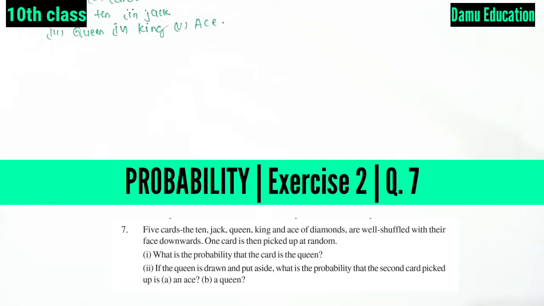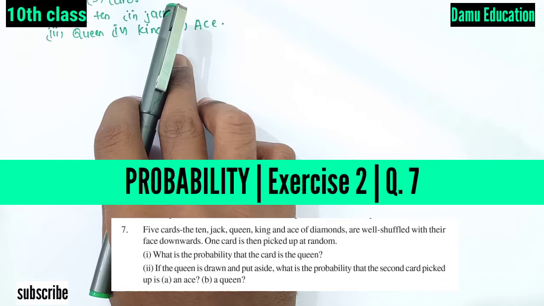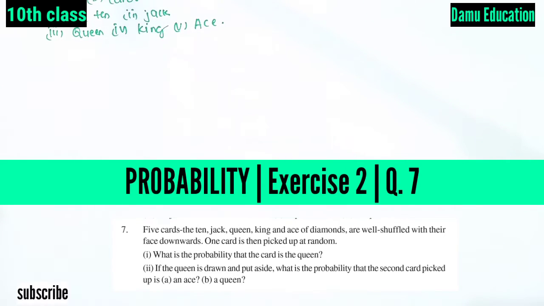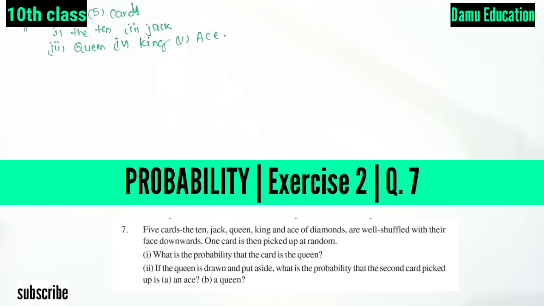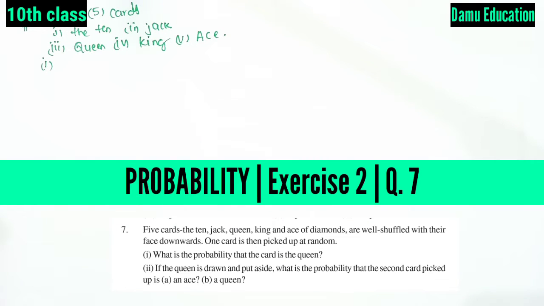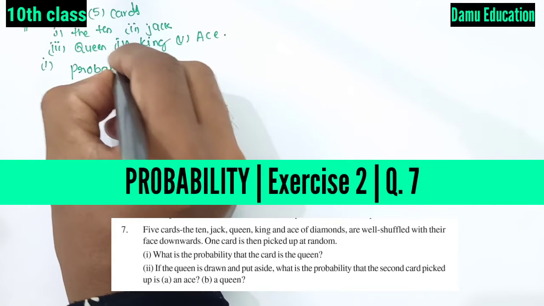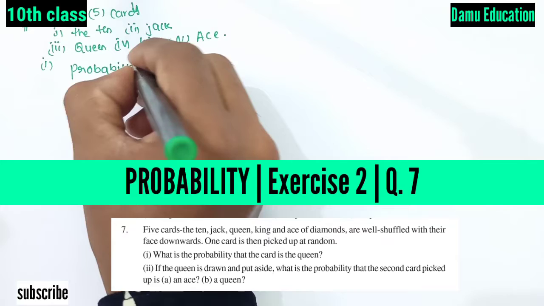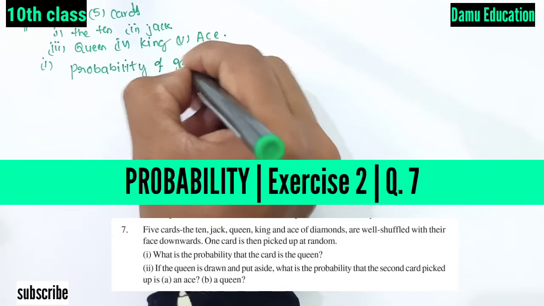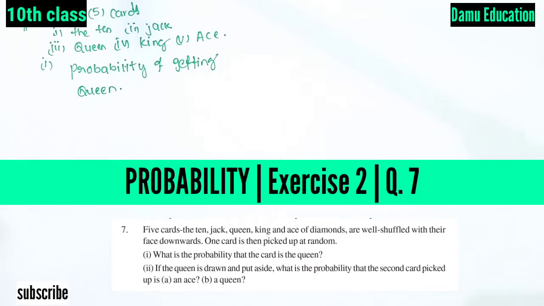So they are well shuffled with their faces downwards. One card is picked up at random. So let's take our first one. What is the probability that the card is the Queen? So the probability of getting a Queen.